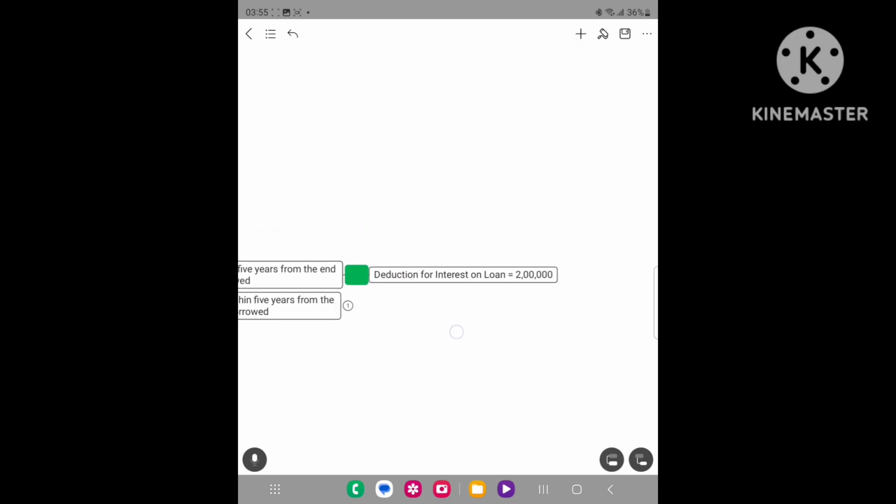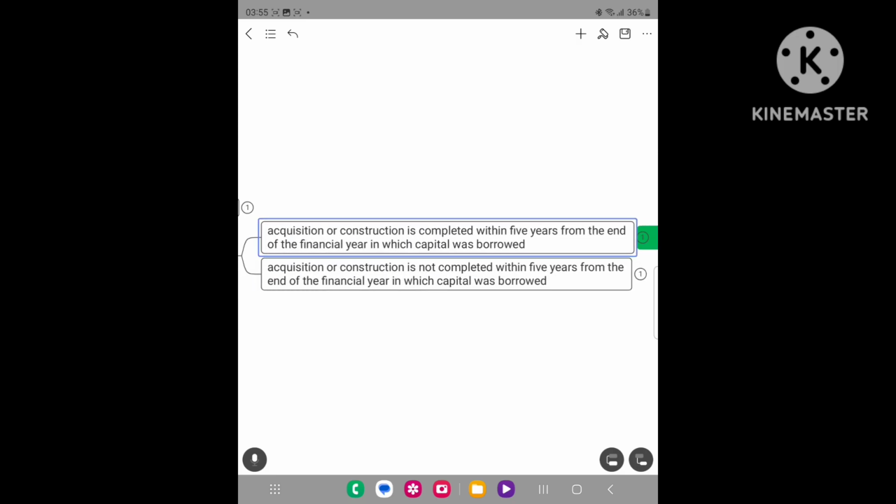in that case the deduction for interest on such loan will be allowed up to rupees 2 lakh. Therefore, interest on loan is allowed as deduction up to 2 lakh rupees for the acquisition or construction of such property if it is completed within 5 years from the end of the financial year in which the capital was borrowed.